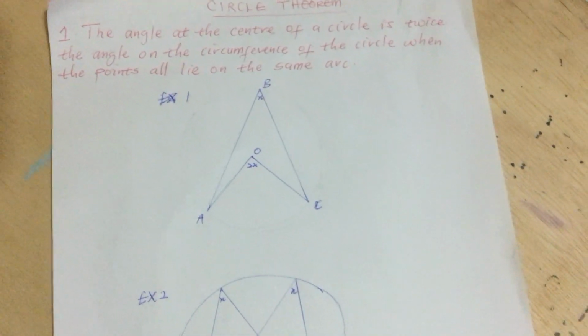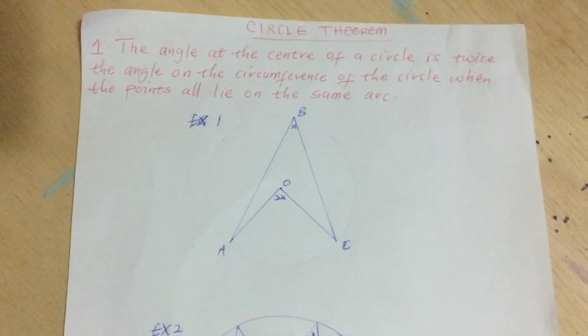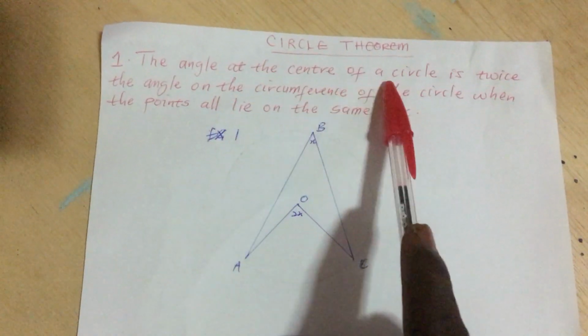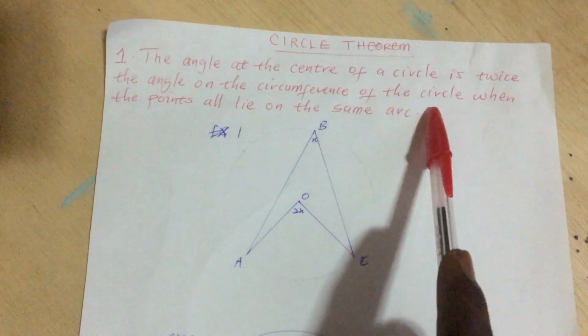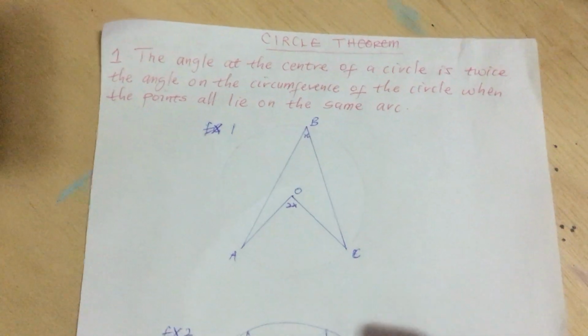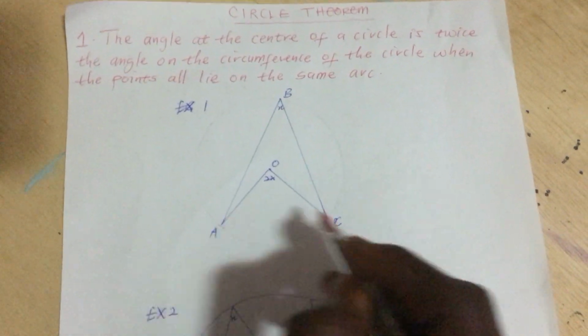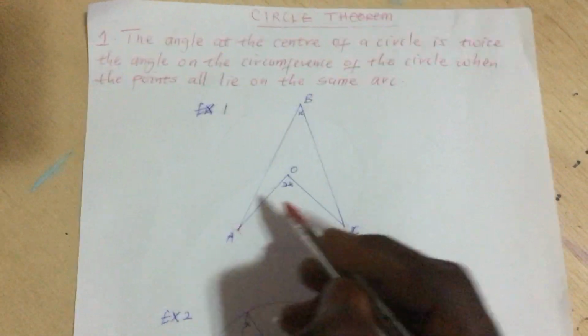So the first law that we are going to talk about is: the angle at the center of the circle is twice the angle on the circumference of the circle when the points all lie on the same arc. So let's take this for example. This is our arc here, on the circumference. So this is a point and this is a point.